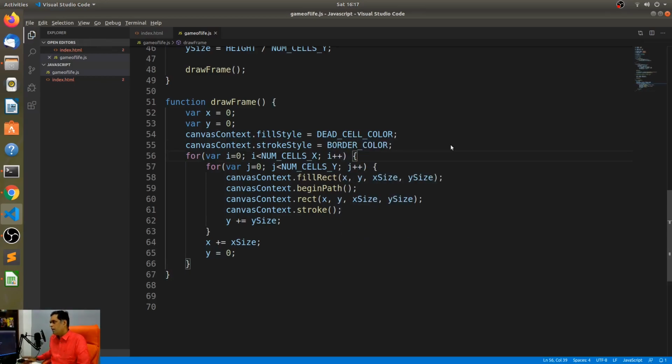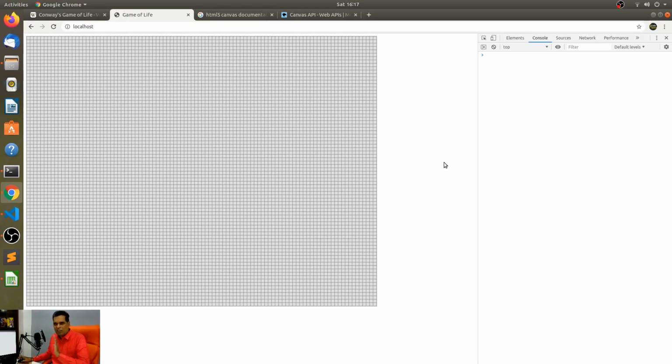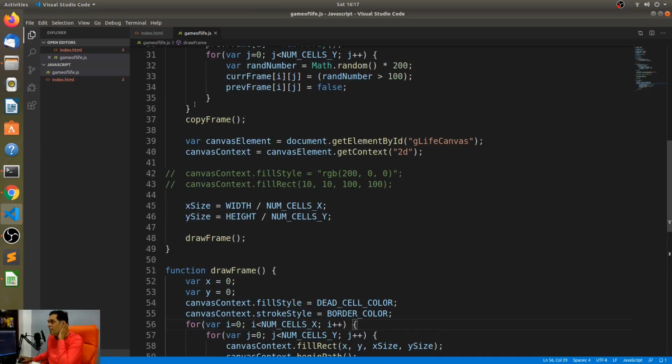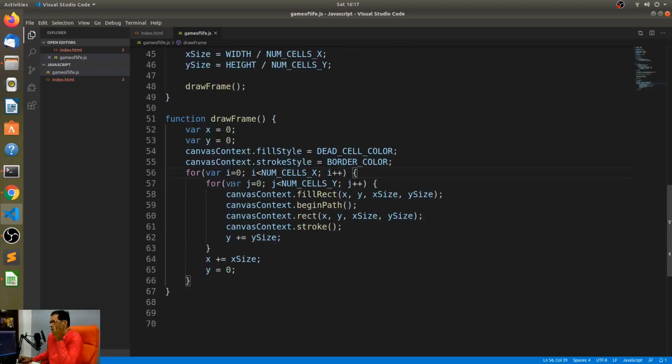Okay, all right, now let's see. I have not changed anything. Basically, I just declared constants, but let's now plug in the cell values, I mean the frame values, into this one. Look at this, we already have everything that we need.